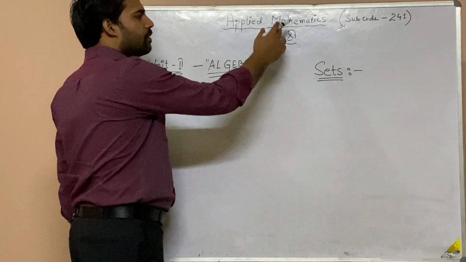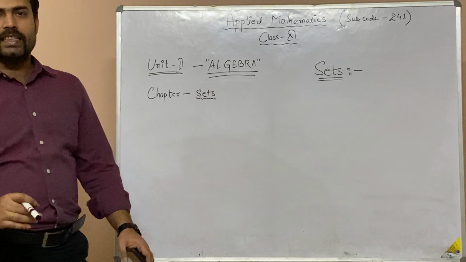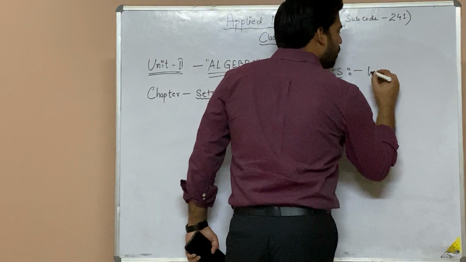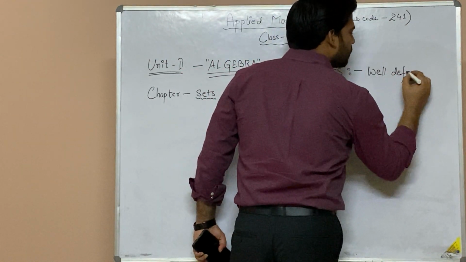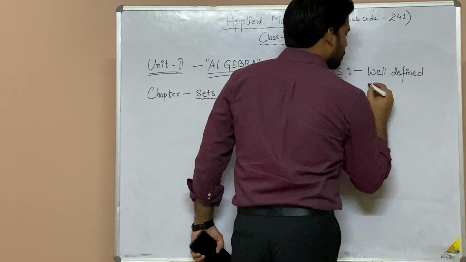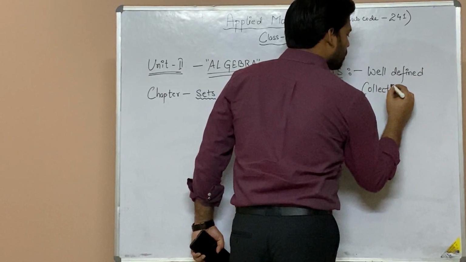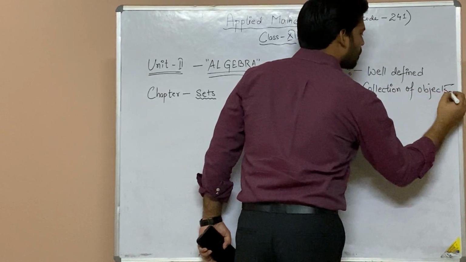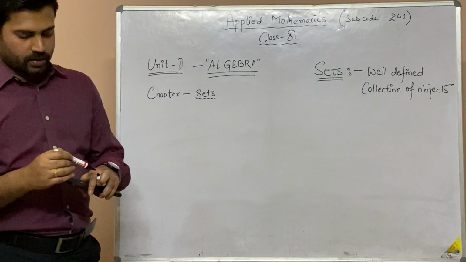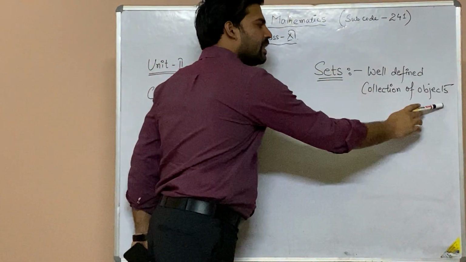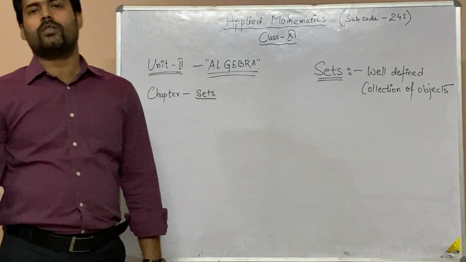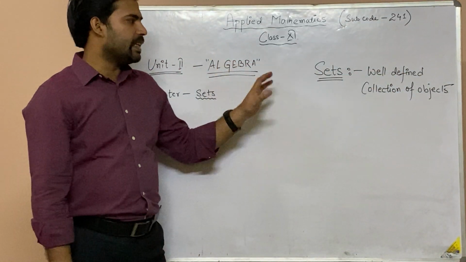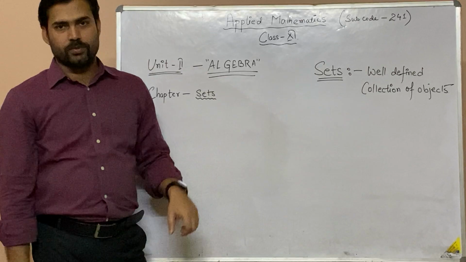But when I am talking about mathematics, sets means something more. And what is that? A set is a well defined collection of objects. Collection of objects is the literal meaning, but when we are talking about mathematics, this well defined part comes into effect: a set is basically a well defined collection of objects.